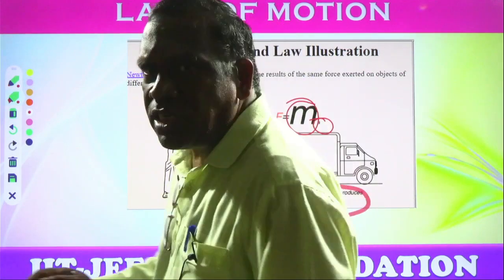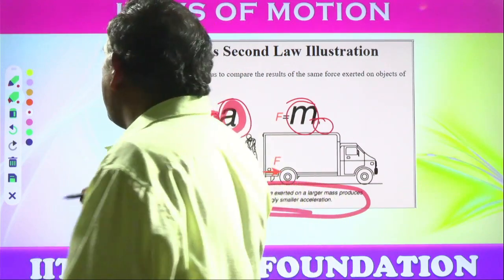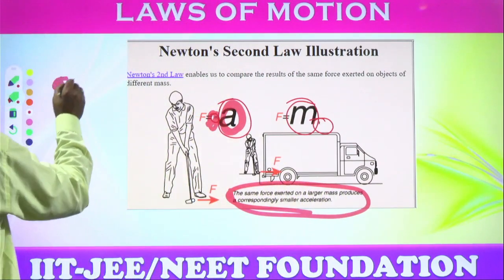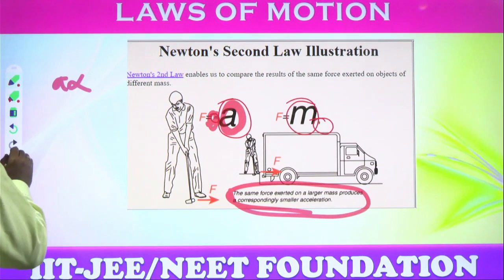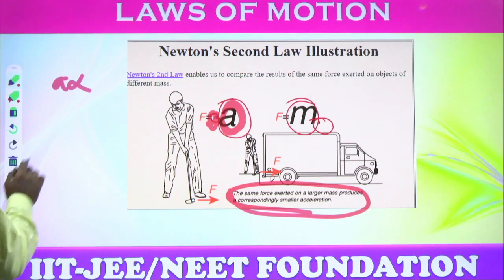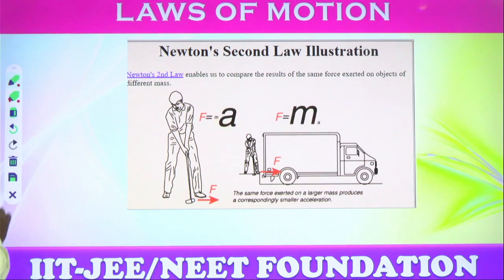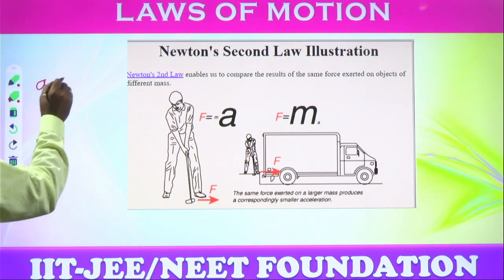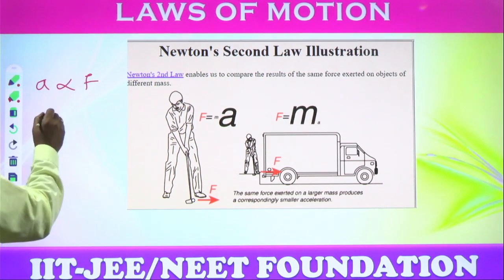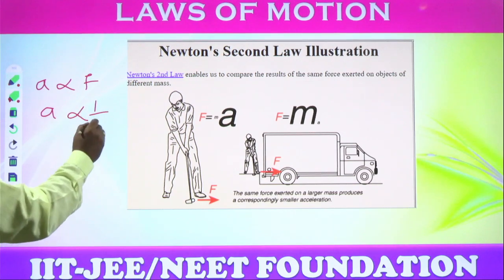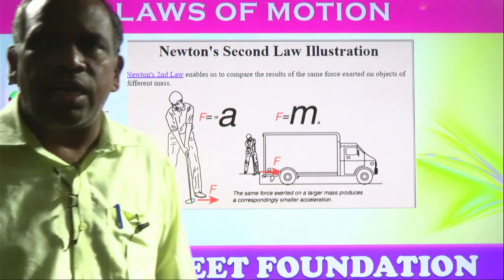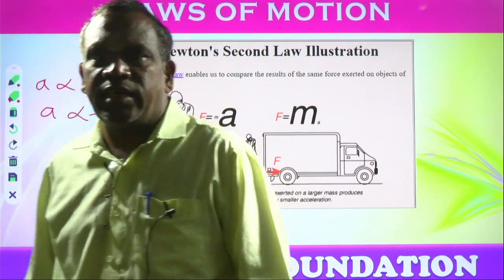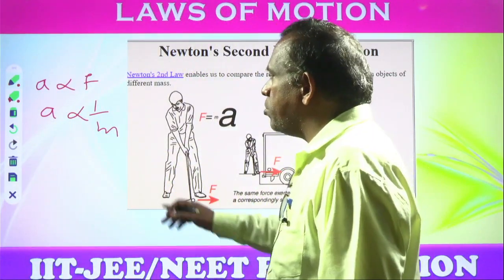See, the derivation of Newton's second law, a simple derivation. Acceleration is directly proportional to force and acceleration is inversely proportional to mass.